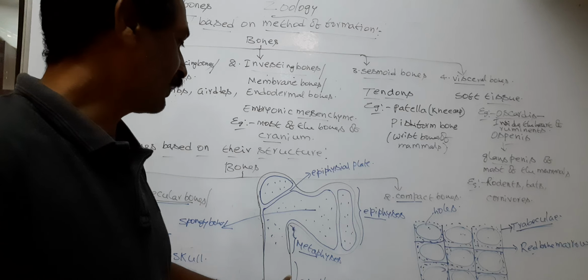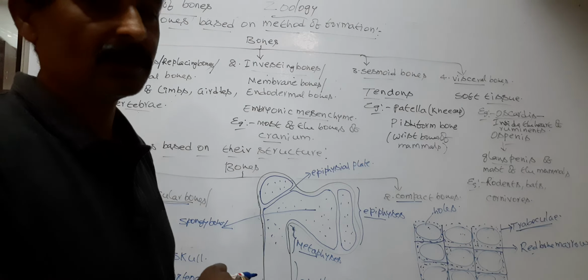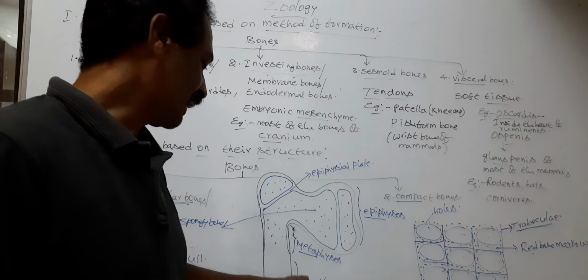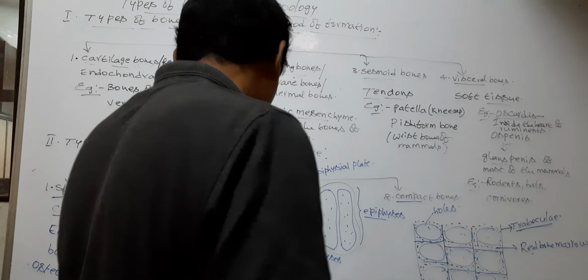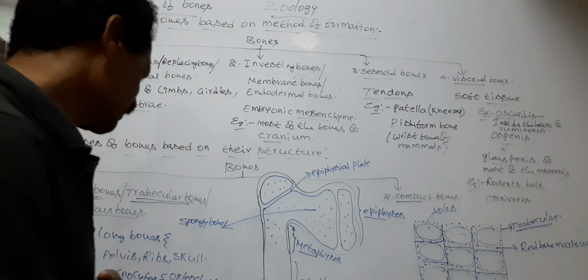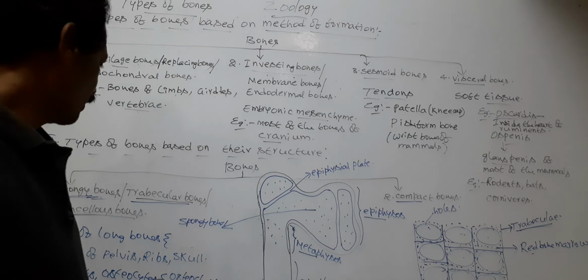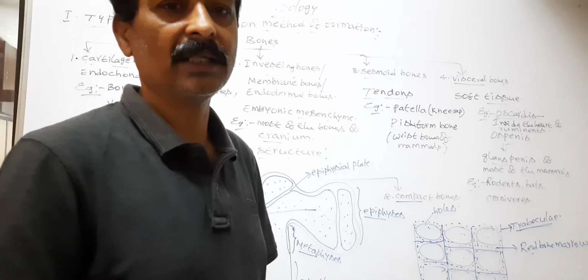Diaphysis is present in the middle of the long bone. It has a dense, continuous lamellar matrix between periosteum and endosteum. I will explain the structure of compact bone in the next class.